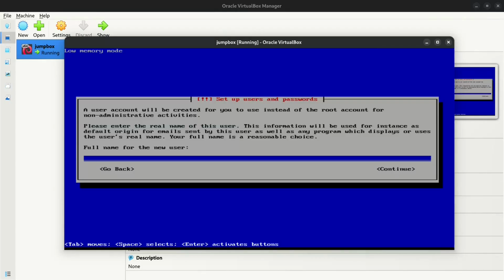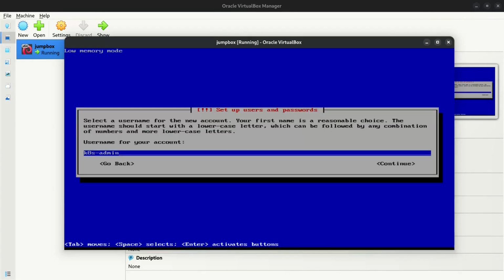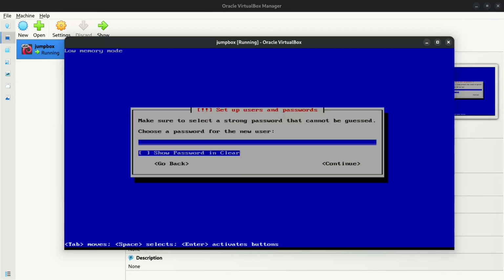Give a name for your non-root user. Set the password for the non-root user.